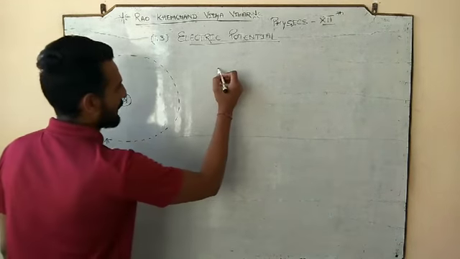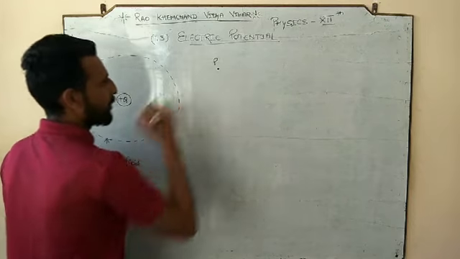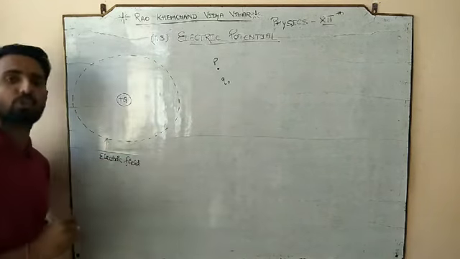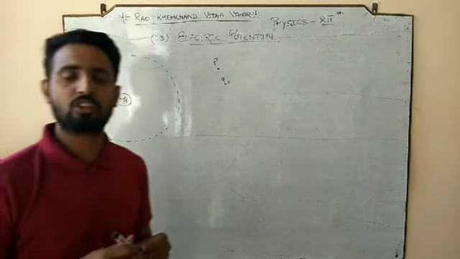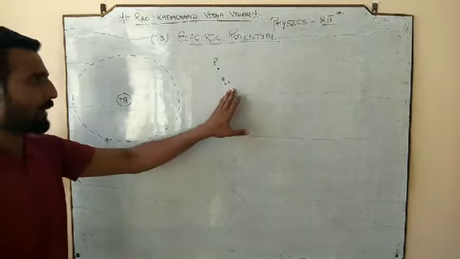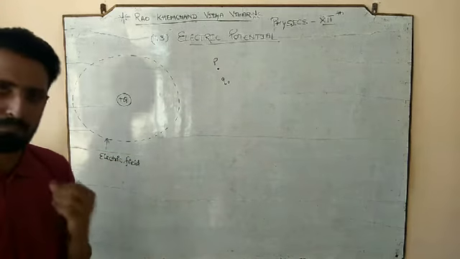Now let's suppose we have a point P, and at that point P we have Q naught. Q naught stands for the test charge, as you all know, and by default it is always positive.